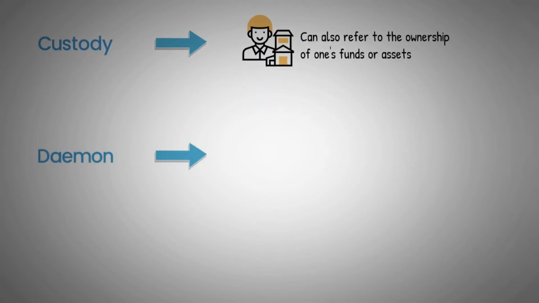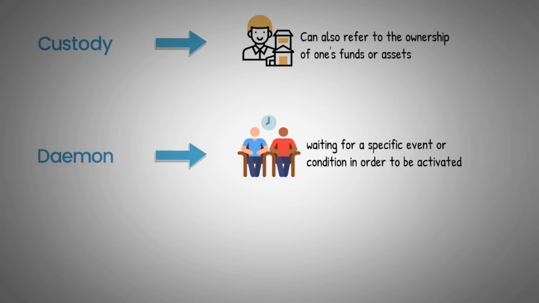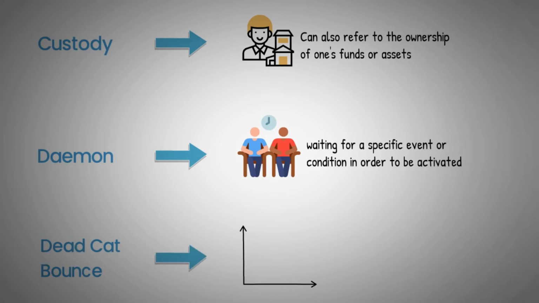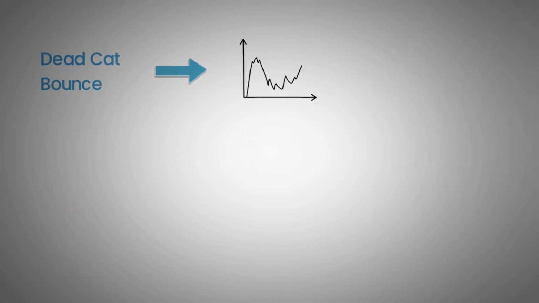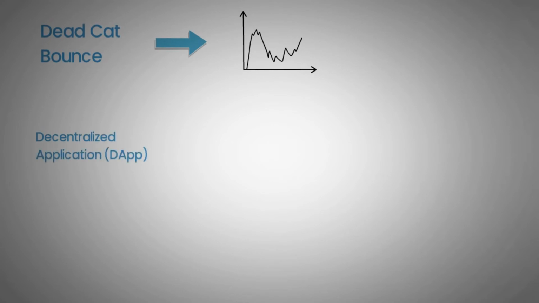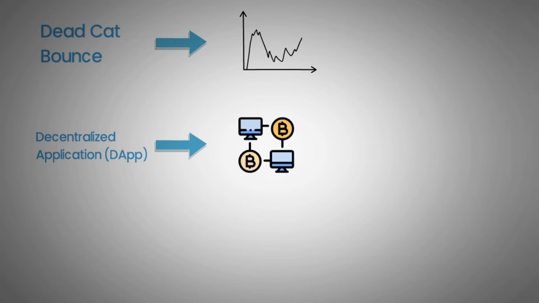Daemon. A process operating in the background waiting for a specific event or condition in order to be activated. Dead cat bounce. A brief recovery in the price of a declining asset that is shortly followed by a continuation of the downtrend. Decentralized application, or DApp. Applications that run on a P2P network of computers rather than one central computer. This allows the software to run on the internet without being controlled by a single entity.